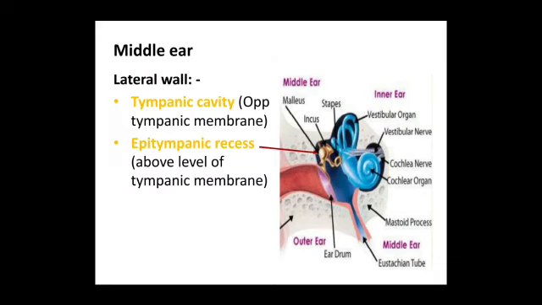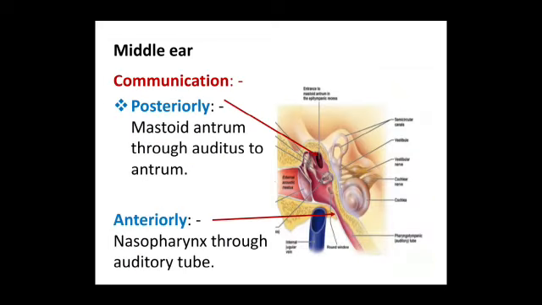So lateral wall, so the area just opposite the tympanic membrane is called as the tympanic cavity. The area above the tympanic membrane is called as epitympanic recess. So communication posteriorly, it communicates with the mastoid antrum through the aditus to antrum. Anteriorly, it communicates with the nasopharynx through the auditory tube.